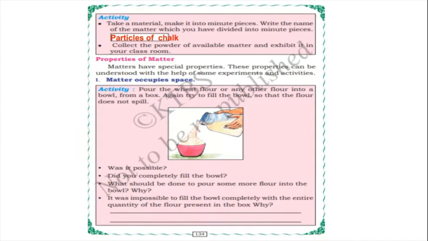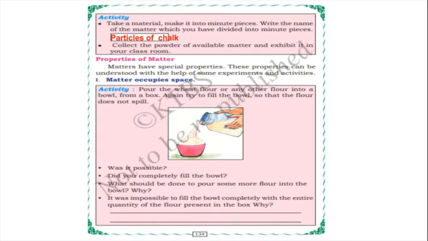Just now we have learnt what is matter, isn't it? Now we are going to learn the properties of matter. So matter has special properties. These properties can be understood with the help of some experiments and activities. So the first property is matter occupies space. Matter occupies space. So the first activity is: pour the wheat flour or any other flour into a bowl from a